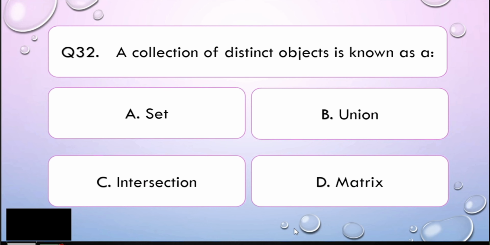A collection of distinct objects is known as a... Is it A, set, B, union, C, intersection, or D, matrix? I'll give you 5 seconds to think about your answer.